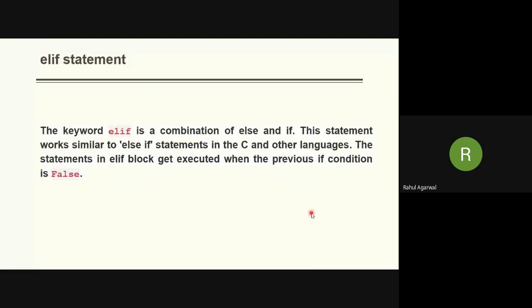Now, till now what we have discussed, we have only two cases. Either this will execute or that will execute. But when we have multiple conditions, in that case we can use elif along with the if statement, right?